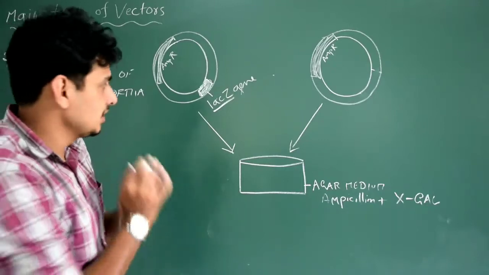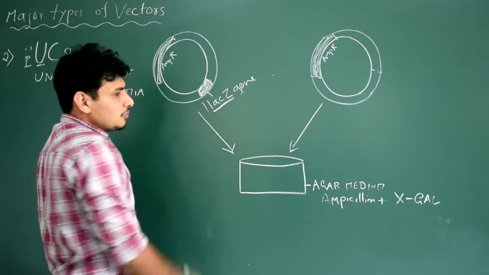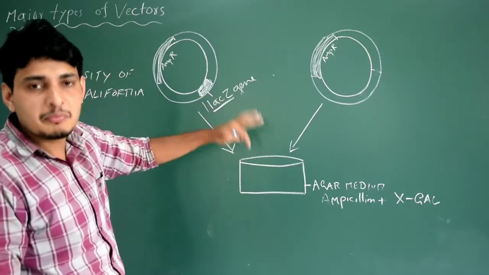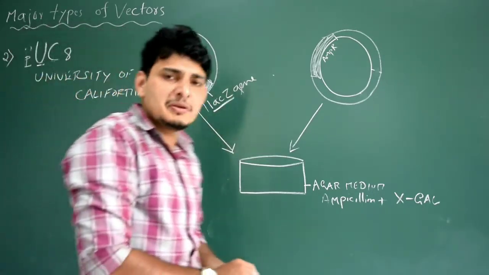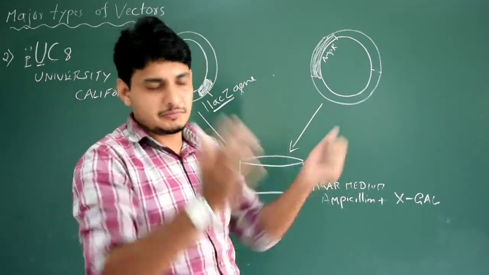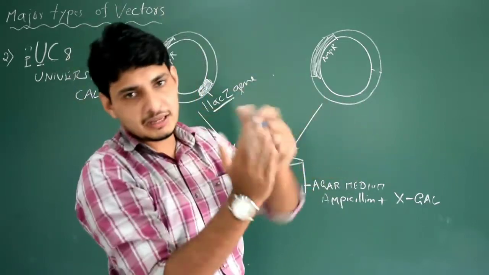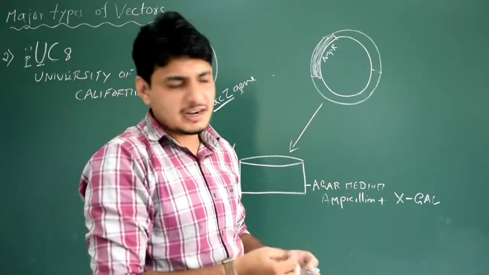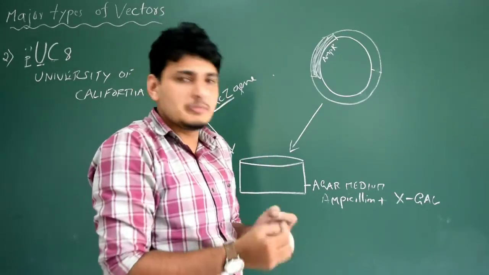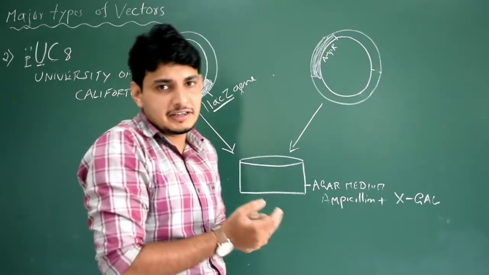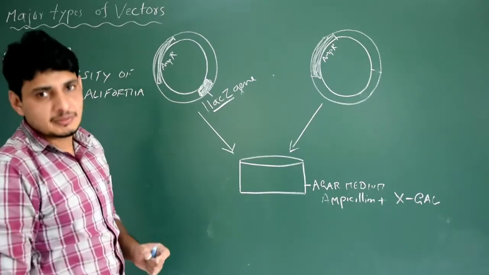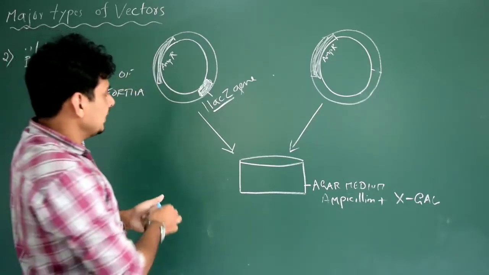Both are the same actually. But in the selection procedure, the selection of transformants is easy and convenient compared to pBR322. In the case of pBR322, replica plating is a very difficult procedure actually. Got it? It's not that easy. You have to replica plate, it's a simultaneous procedure and you should be very accurate. A small mistake in the procedure could spoil your entire experiment actually. So scientists prefer this pUC 8 or 18, because it has got a gene here.